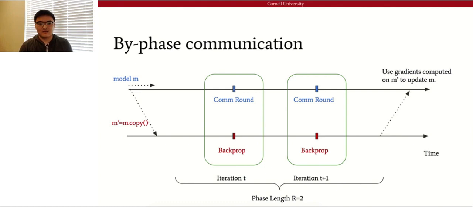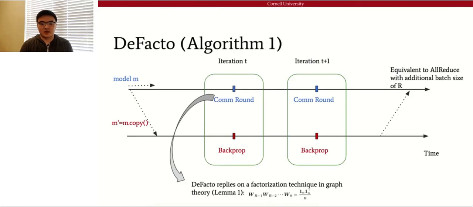Now that we have introduced biphase communication, the question remains how we can modify an existing decentralized training algorithm to use such a paradigm, and how such a paradigm would lead to the optimal complexity. The first algorithm that we propose in the paper is called DeFacto, which relies on a very simple idea. It relies on a factorization technique in graph theory. The basic idea is that we can find R different matrices corresponding to the graph, which can factorize the average matrix.